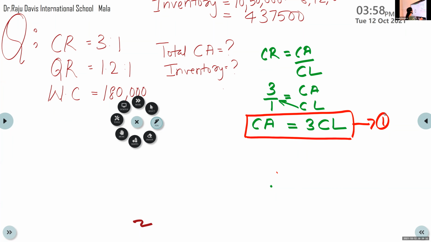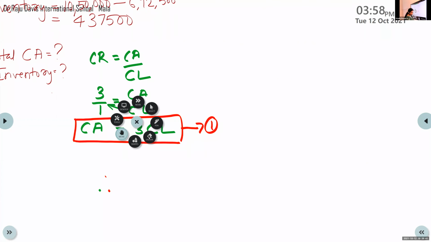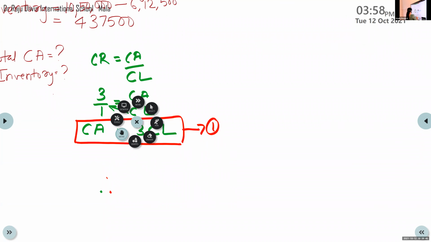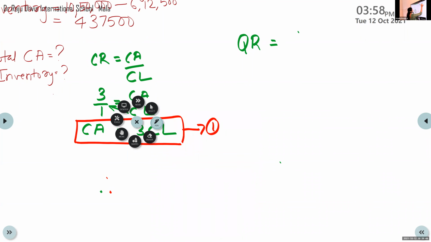Then the next one, QR. Quick ratio is equal to LA by CL.